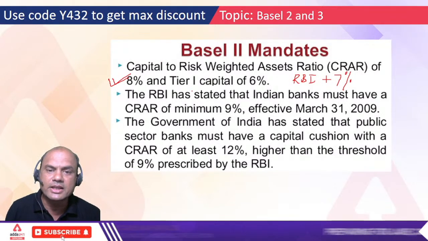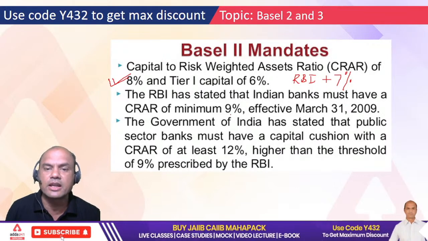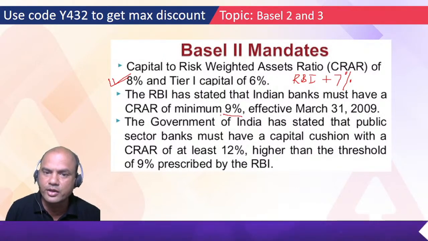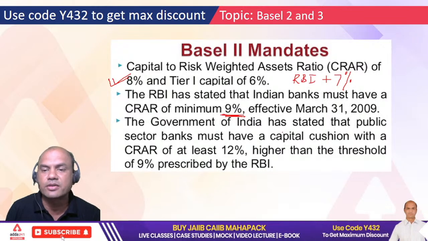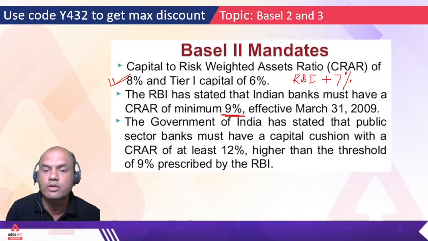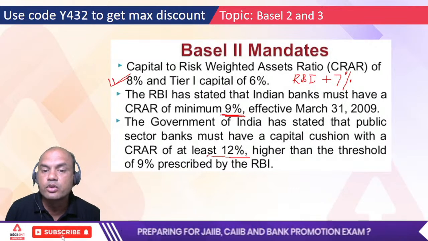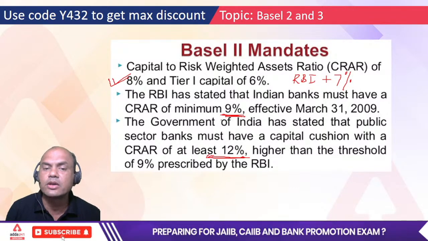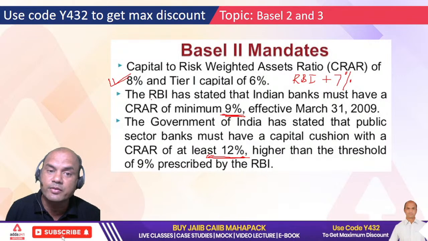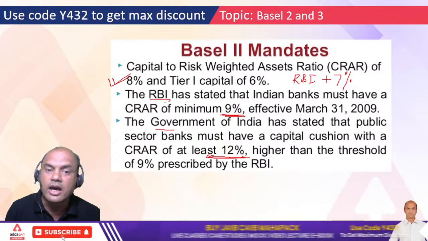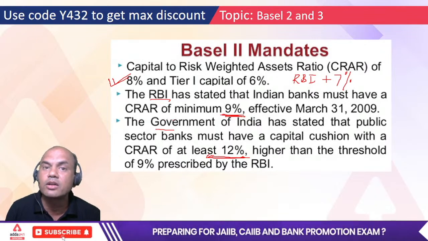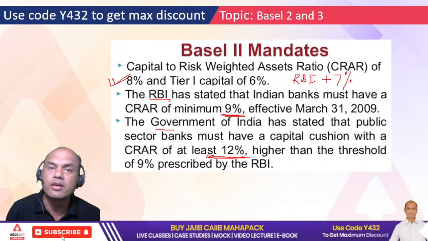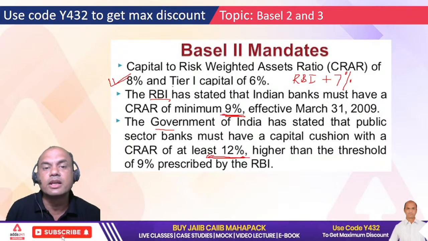RBI has stated that Indian banks must have a CRAR of minimum 9%. So every bank must have a minimum CRAR of 9%. But the government of India has stated that public sector banks must have a capital cushion with a CRAR of at least 12%. Here understand there's a difference between RBI and the government. RBI is for all the banks, and the government governs only the public sector banks, like SBI, PNB, all these public sector banks.